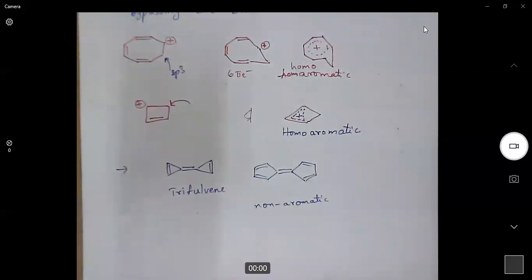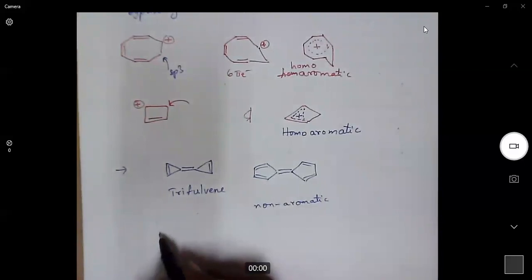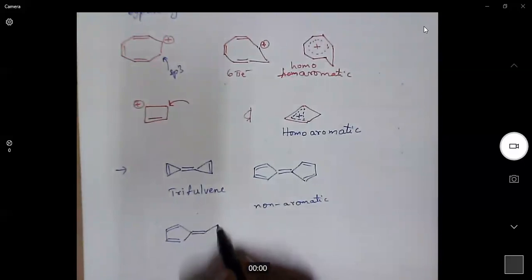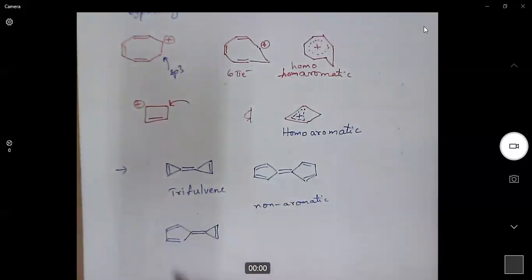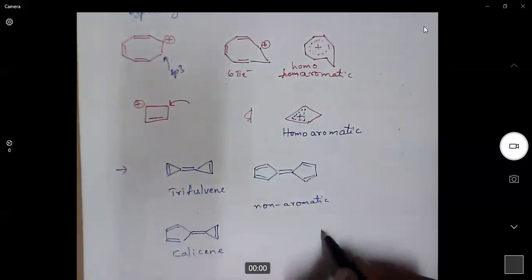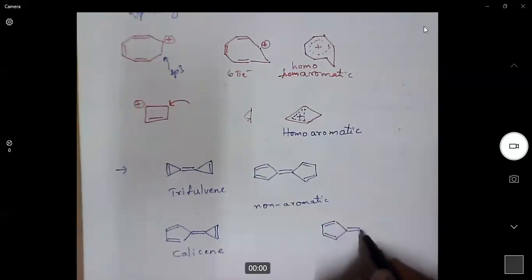You can also go for a 7-membered one. But when you look at similar compounds with different rings, one is 5-membered and another is 3-membered. This is called calicene. We can similarly also have a 5-membered ring and a 7-membered ring.